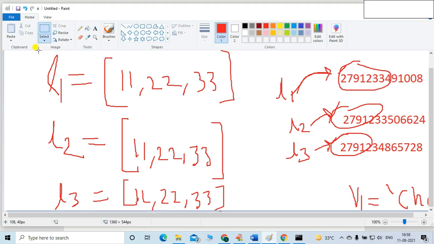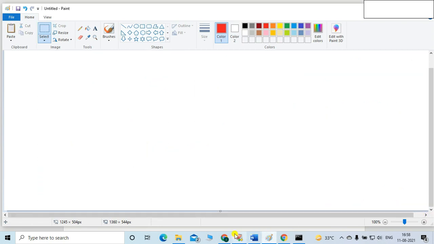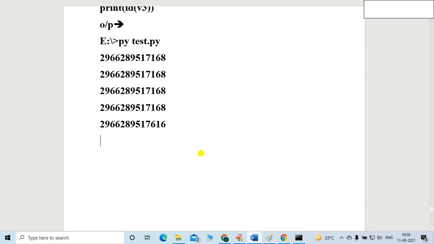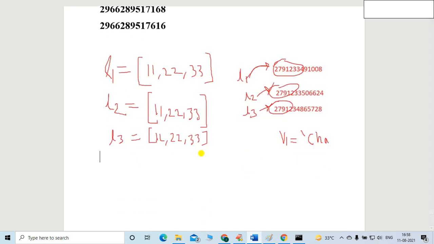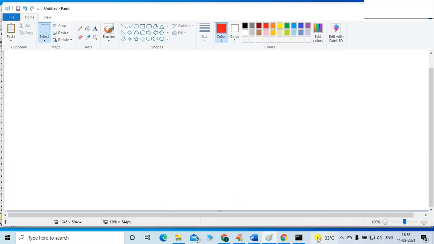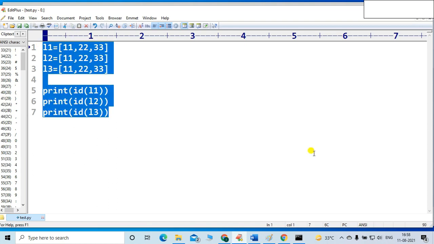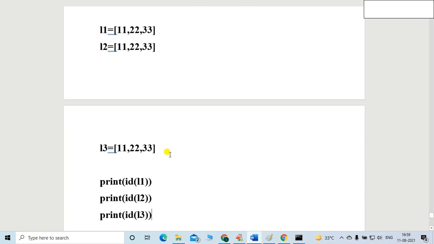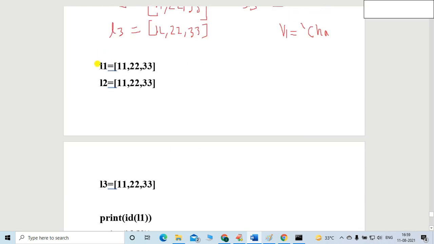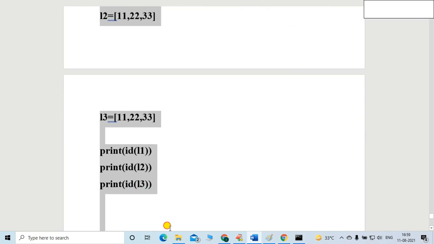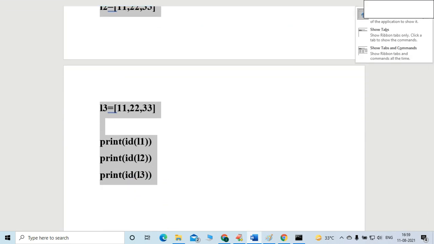So this is another example. For your reference, I will put this example, the list example. Let me copy the code also so that you can practice properly. This is your code. Second, let me reduce the size.